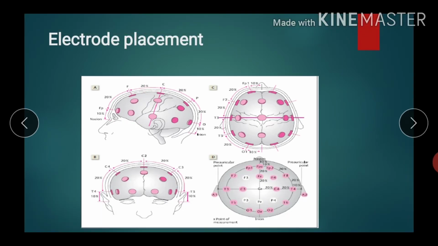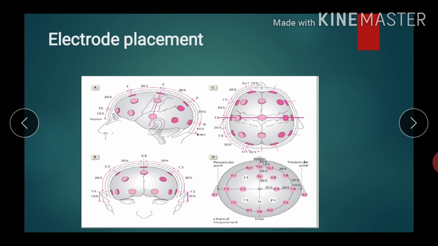Like this, electrodes are placed in the coronal as well as the horizontal section. You can see here the central point and the line between the preauricular points. Transverse electrodes are placed in this direction, and the distance between two subsequent electrodes is either 10% or 20% of the total distance.